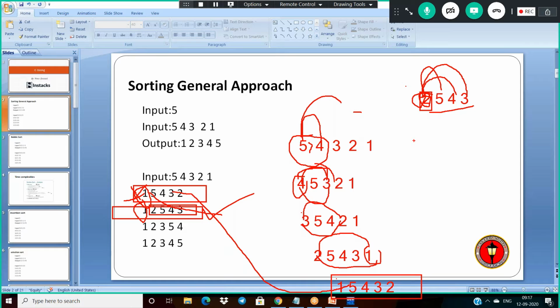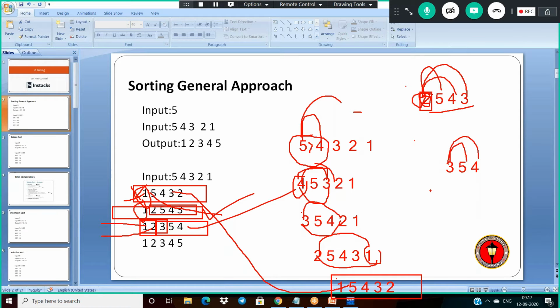And next, for the third iteration, already the two values are fixed. 1 and 2 are fixed here. In the zero place 1 is stored, and at index 1, 2 is stored, and the remaining numbers are 3 5 4. Now compare: is 3 greater than 5? No. Is 3 greater than 4? No. So next 1 2 3 5 4 will come.